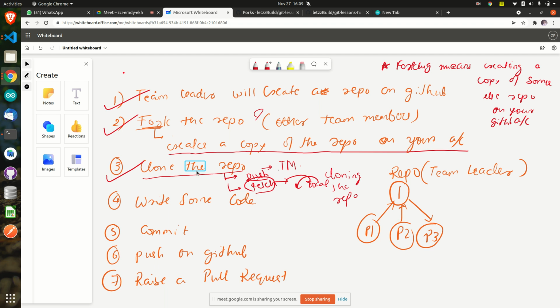Question is, whatever changes you have done, whatever names and all you will add, will that go on your account or my account? My account. If it goes to my account, that is the biggest problem. Whatever you add inside that program and send, if it gets merged, it will create a mess for me. If it went to my account, then anyone in this world could write anything and send it and it would be merged. You are getting what I am saying? Why should it come on my account?